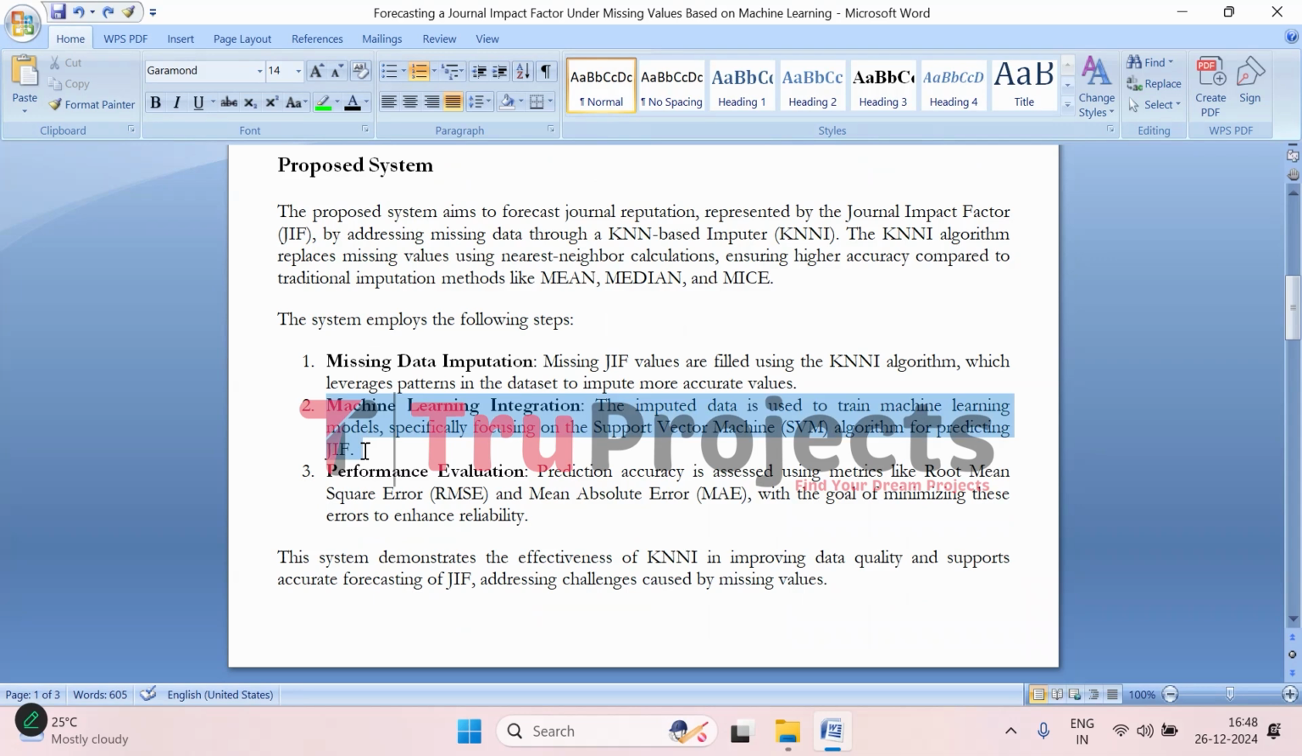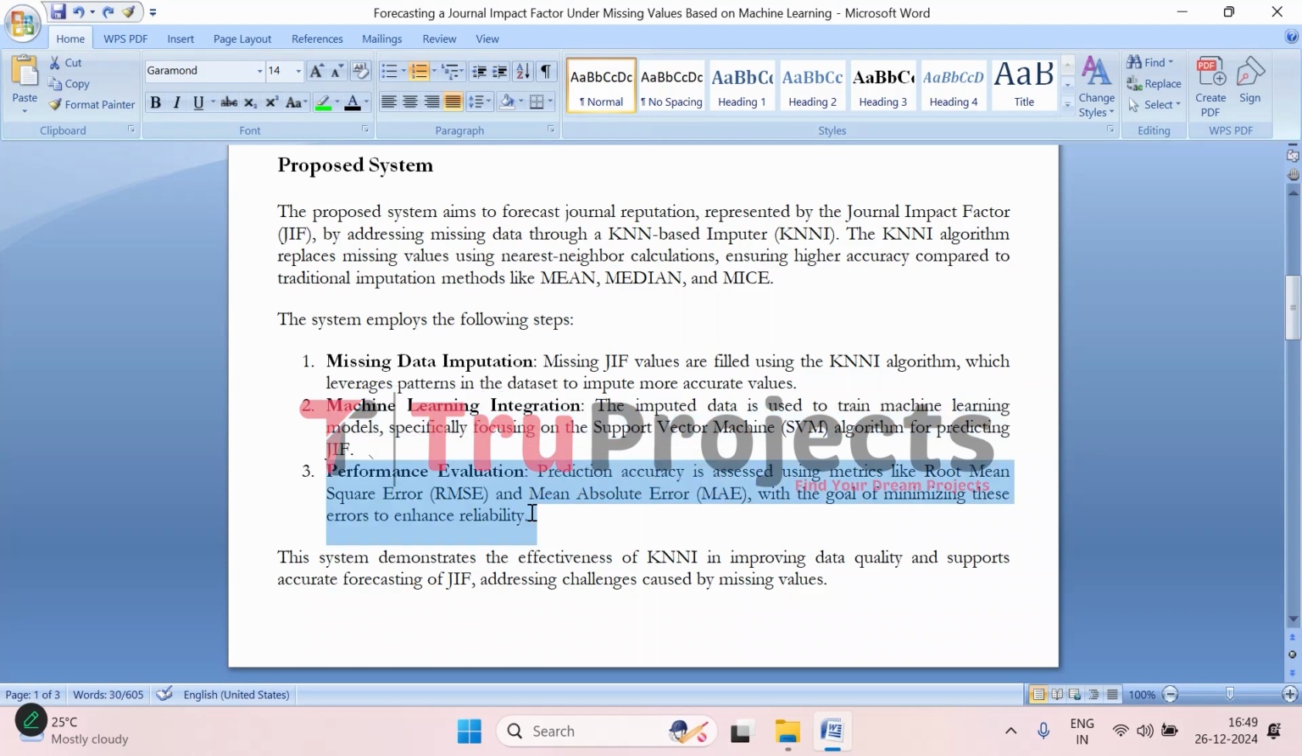Then comes the second part. Once the missing values have been properly filled, the system uses machine learning models to make predictions, specifically the support vector machine algorithm, SVM, which is known for its ability to handle complex patterns in the data. By training the SVM on the complete dataset, the system learns how to predict JIF values based on the patterns it identifies.